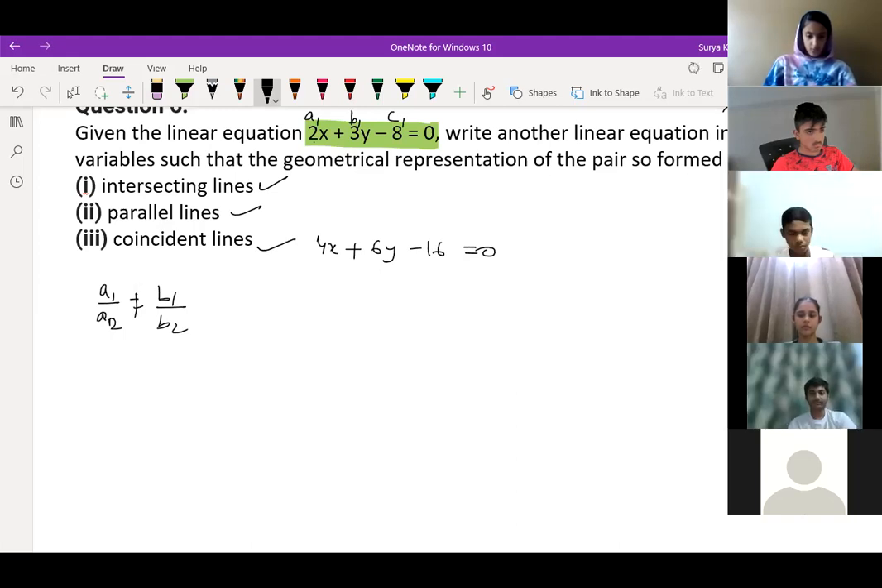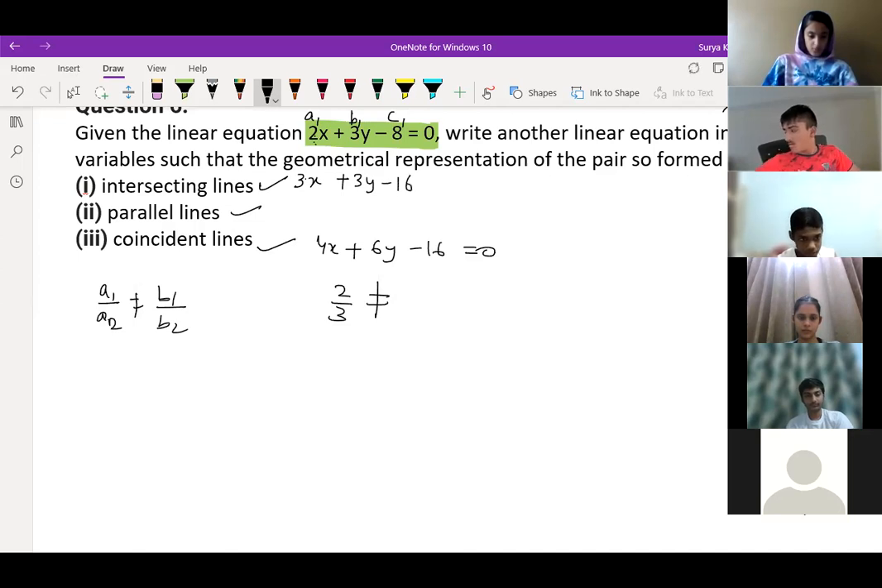So you should write that. You can write anything, whatever you want. Suppose here is 2x, you write 3x. So this ratio becomes 2 by 3, right? Should be not equal to 3 by 3 also. You can write anything, whatever you want to write here, 3y only, minus 16, whatever you want you can write, is equal to 0. The only thing you should consider is that a1 by a2 is not equal to b1 by b2. Understood? Rasul, is it clear to you or not? Yes, sir.